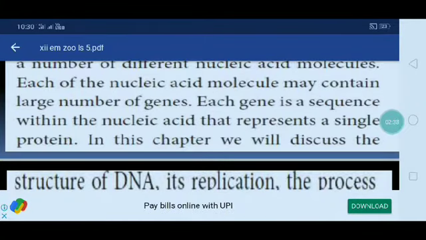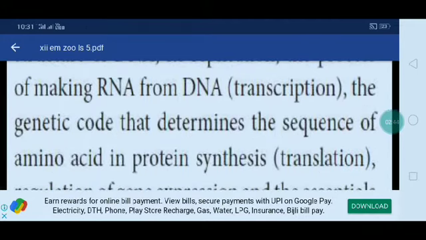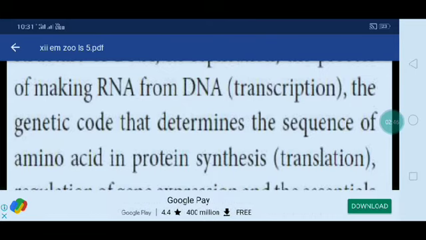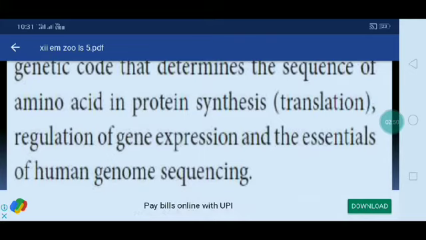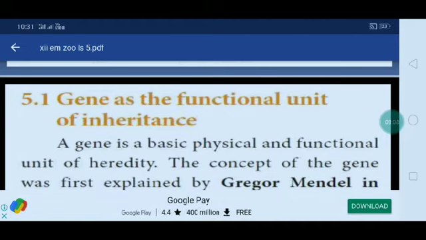In this chapter, we will discuss the structure of DNA, replication, the process of making RNA from DNA, that is transcription, the genetic code that determines the sequence of amino acids in protein synthesis, that is translation, regulation of gene expression, and the essentials of human genome sequencing. That's all. First we will concentrate on the gene as the functional unit of inheritance. Up to this point there is an introduction.